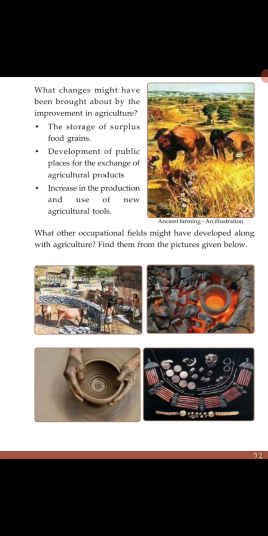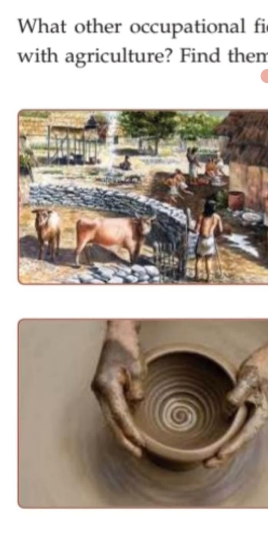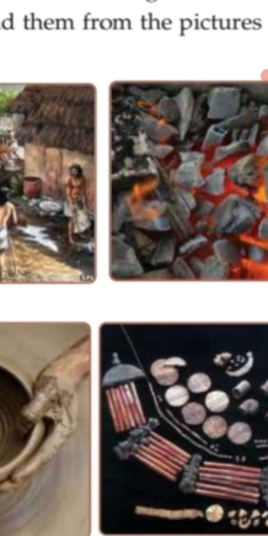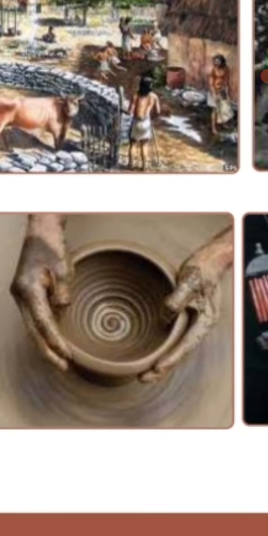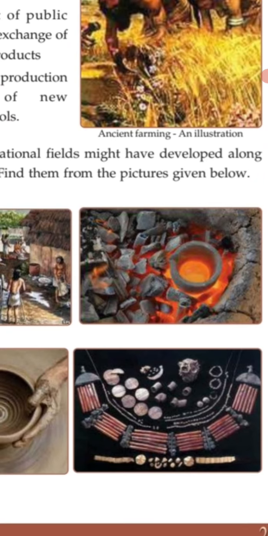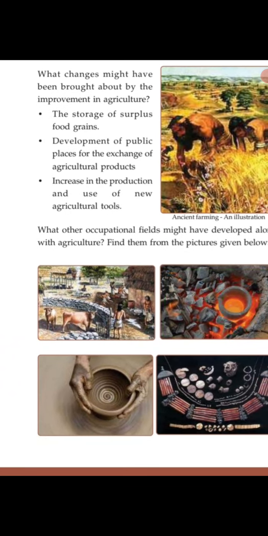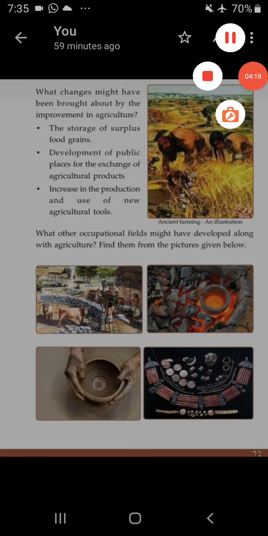What other occupational fields might have developed along with agriculture? Find them from the pictures given below. Can you understand? Have you got it? You have to find out what other occupations there were.